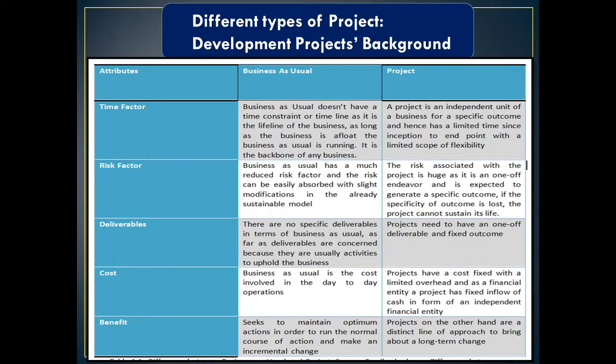Any project would be an activity with a definite timeline. So what we have done here is we have made three columns, one with attributes, and the next two columns have business and project. We would be differentiating them on the basis of attributes. As you can see the time factor in the attribute column, business as usual does not have a time constraint, whereas a project has a limited time.